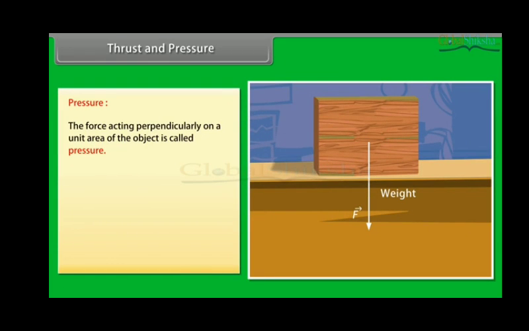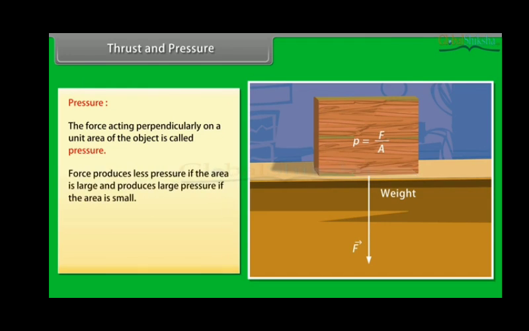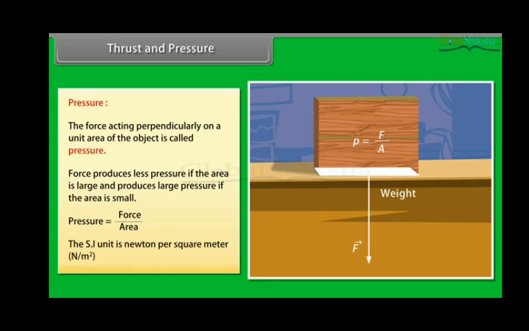The force acting perpendicularly on a unit area of the object is called pressure. Force produces less pressure if the area is large and produces large pressure if the area is small. Pressure is equal to force upon area. The SI unit is Newtons per square meter.